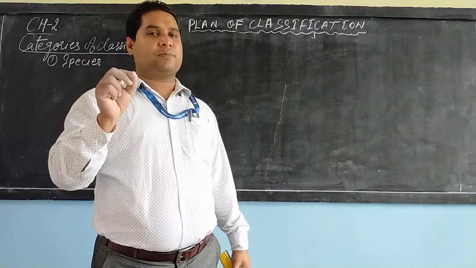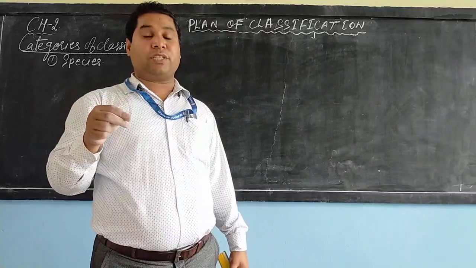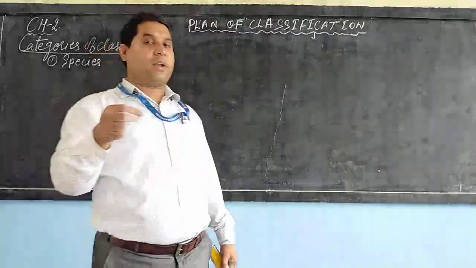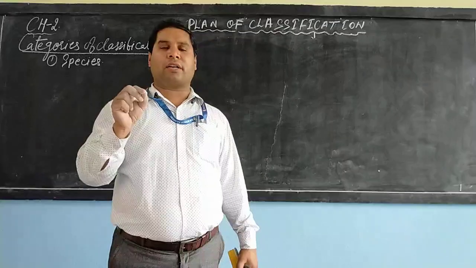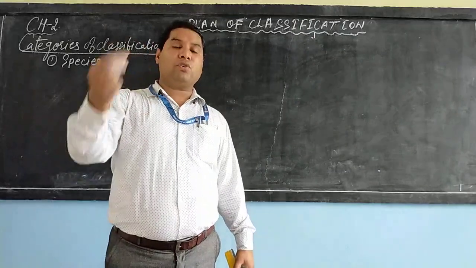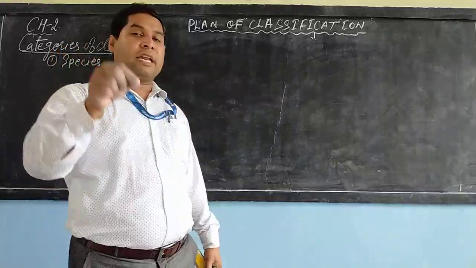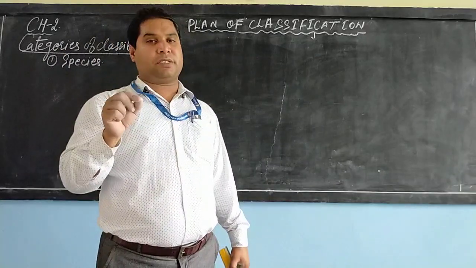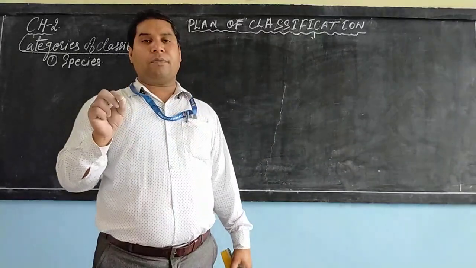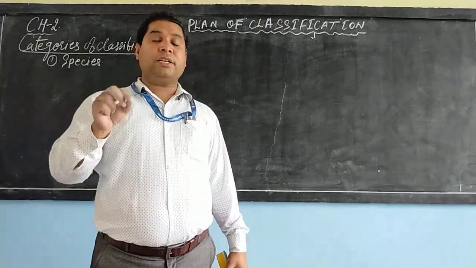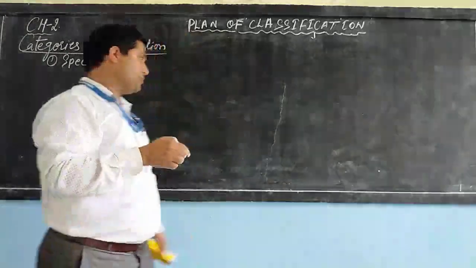All those organisms which are able to produce their young ones to continue their race are known as species. Whereas a group of species with certain common characteristics is known as genus.